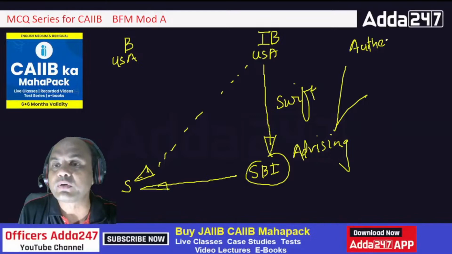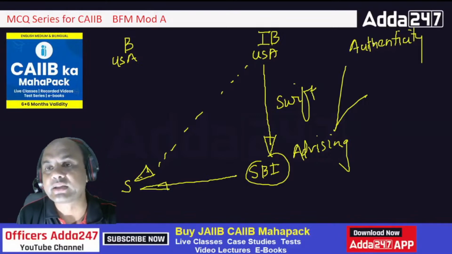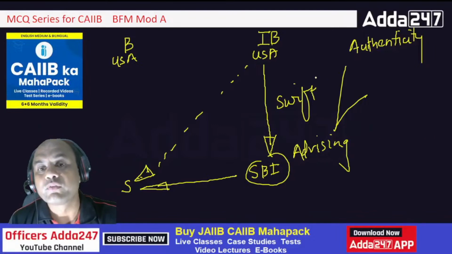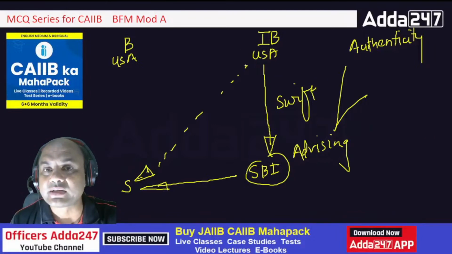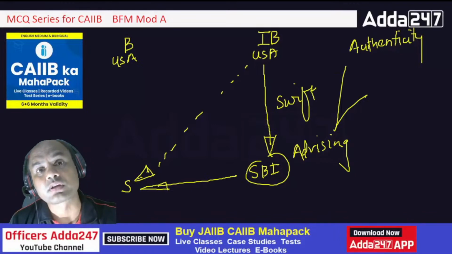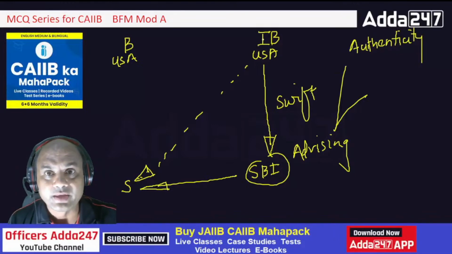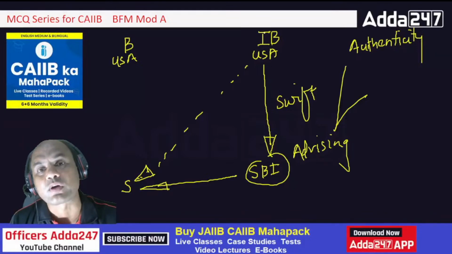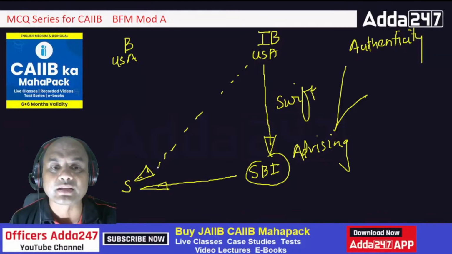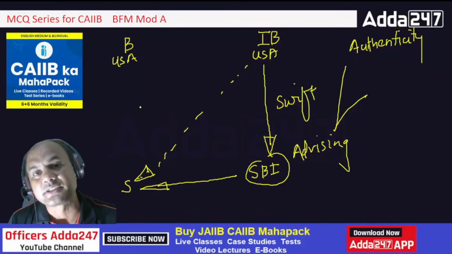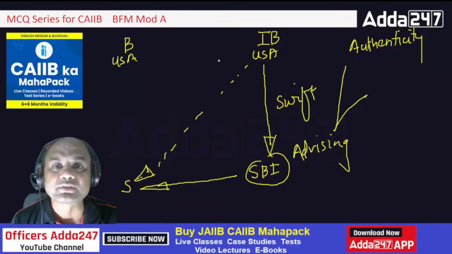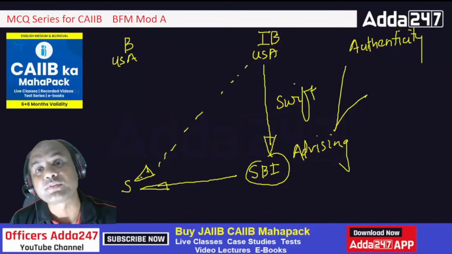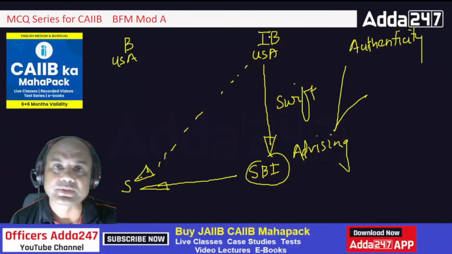Authenticity means whether this issuing bank who has sent the LC is genuine or not. That is also a point. Otherwise, what happens? If this issuing bank is not genuine, it's a fraud bank, and this seller prepares the goods and sends them, how will he receive the payment? So the authenticity of this bank, the authenticity of that LC, is to be checked.